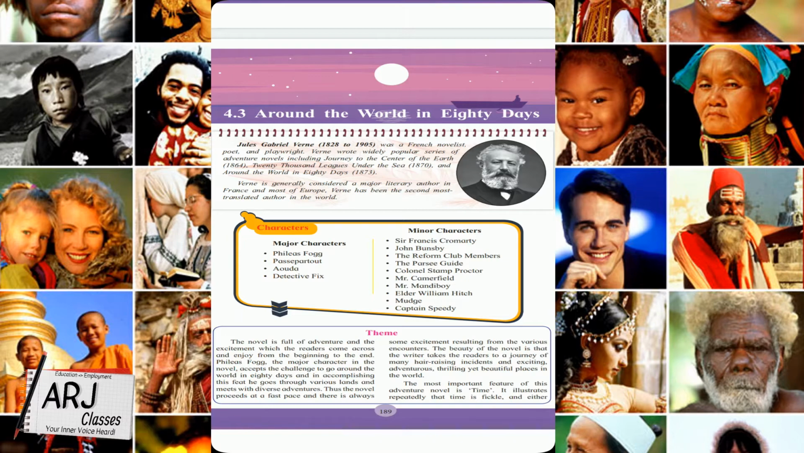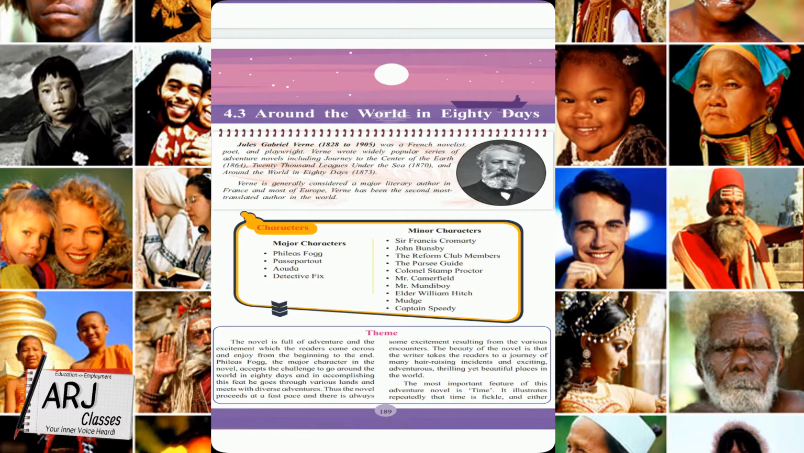The beauty of the novel is that the writer takes the readers on a journey of many hair-raising incidents. Some incidents are so exciting that they will really give you a feeling of thrill. Hair-raising incidents, and exciting, adventurous, thrilling yet beautiful places in the world. Also, the novel takes you to the beautiful places in the world. The most important feature of this adventure novel is time. It illustrates repeatedly that time is fickle and either